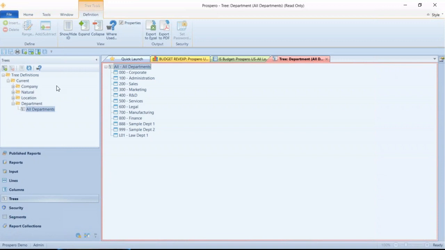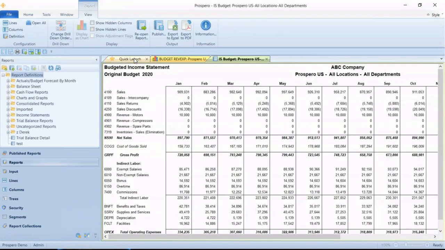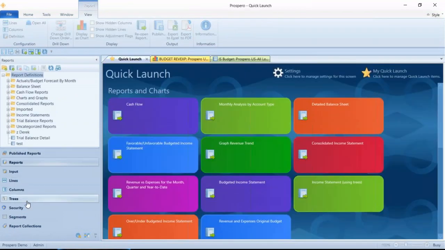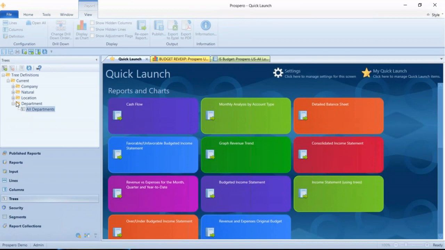Now for location, I do have the all locations option, but I have, in addition to that, jump back to trees here and look under location. I've also got trees for organizing by division and by region.